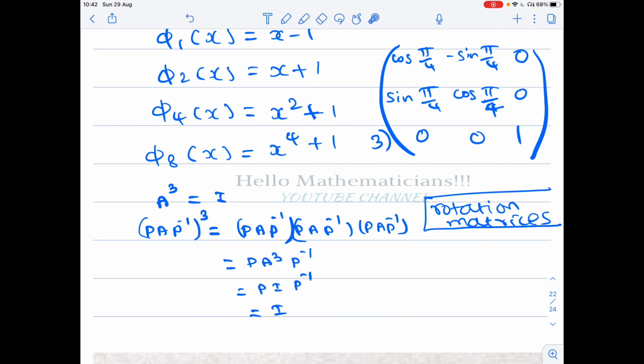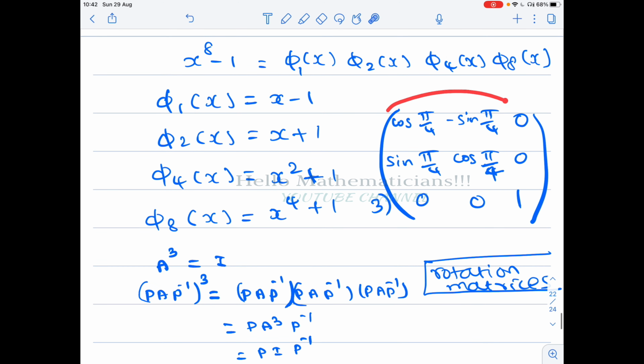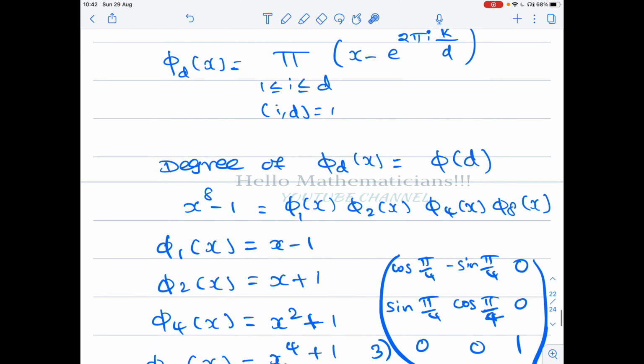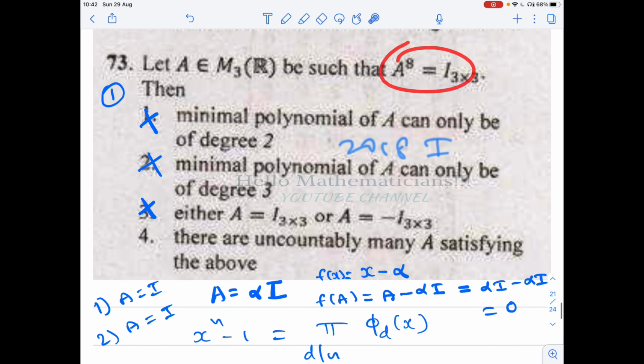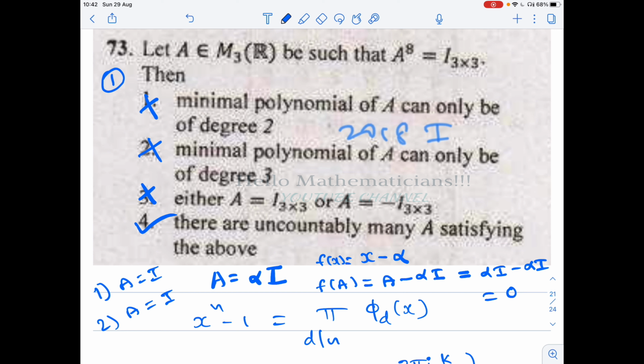So P I P inverse is simply I, because I commutes with P. So if A cube equals I, then P A P inverse whole cube is also I. If A power 8 equals I, for the same reason, P A P inverse power 8 is also I. Therefore, there are uncountably many matrices similar to this matrix. You take any invertible matrix and conjugate A by it, and you get a different matrix which satisfies this condition. Therefore, there are uncountably many A satisfying the above condition.